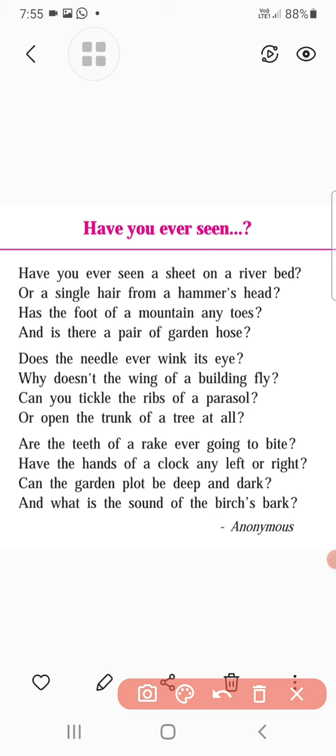Now thus the poet makes use of amusing puns to bring out the dual meaning of certain words. So in this poem we find many words used for the purpose of humor, and they imply dual meaning. Dual meaning means more than one meaning is implied, right? Some words we have already seen, right? Ribs, rake, teeth, right? So these are some of the words which are used for implying the dual meaning, and with the help of this the poet tried to create humor.